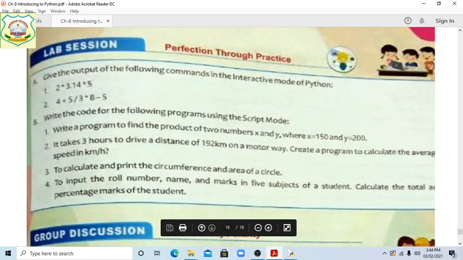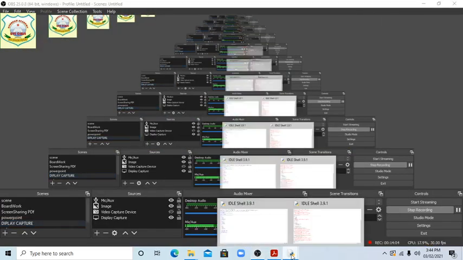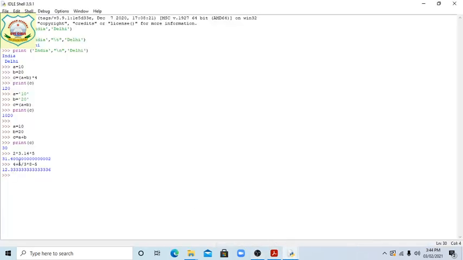Now 2 multiply 3.14 multiply 5. You can see, students, 31.40 something is coming, because 5 to the 20 is also given. Clear? And here 4 plus 5 slash 3 will give a value, and multiply 8 is also given, so first divide, then multiply, then plus, then minus. This is the rule of BODMAS. You can check it also.